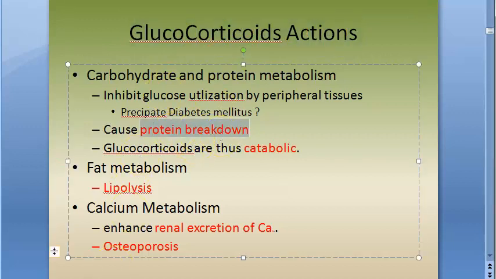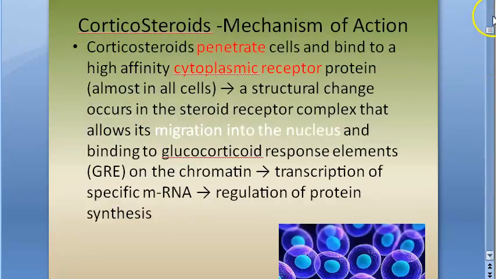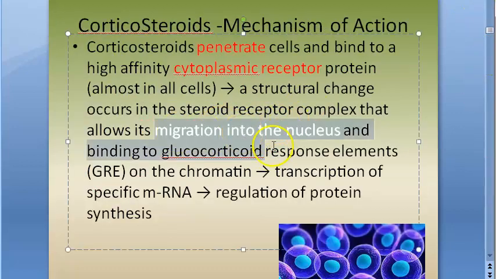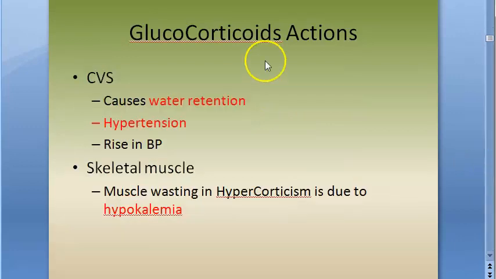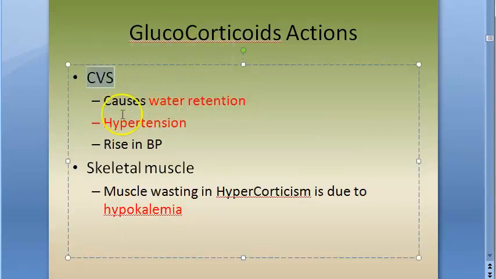What do these do? They cause protein breakdown, lipolysis, and osteoporosis. It goes into the nucleus and regulates protein synthesis, but they are saying protein breakdown. On the heart, it causes water retention and hypertension.